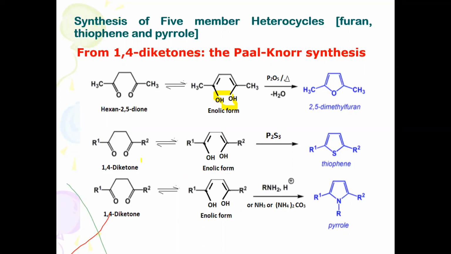Similarly, if you take a 1,4-diketone or substituted diketone and heat it with phosphorus sulfide, you will get a thiophene derivative. Here also you will find elimination of a water molecule with respect to the H of the OH group, and sulfur is introduced at this position. Ring cyclization takes place and you get the formation of a thiophene.